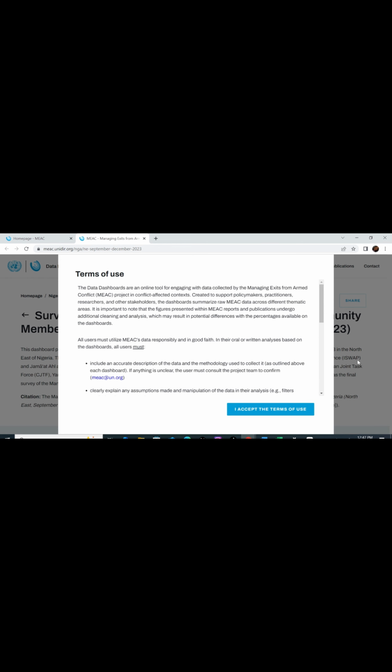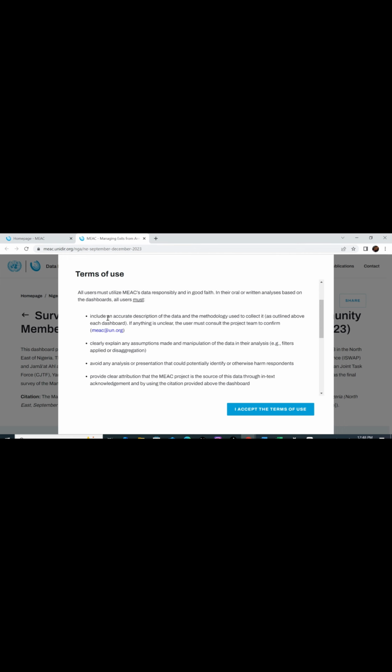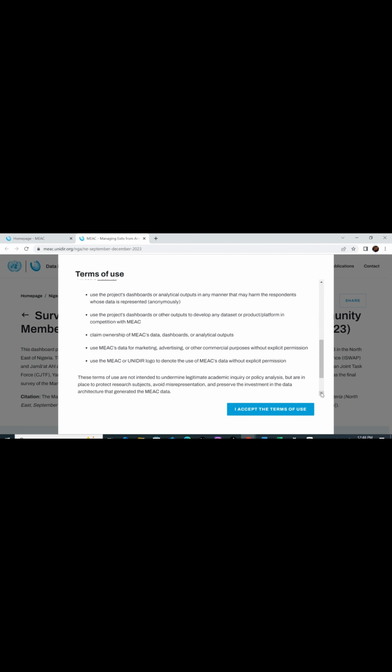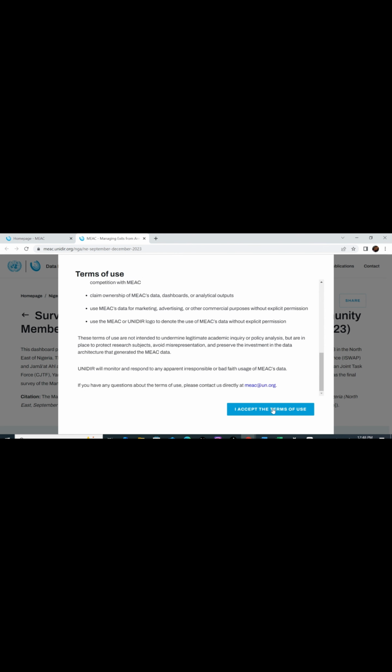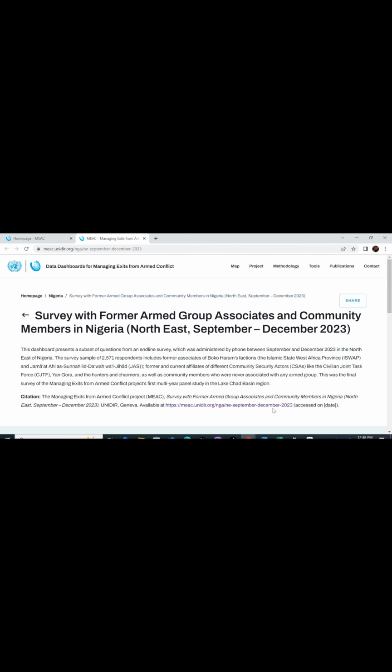You read the terms of use, guys. Please try to always understand the terms of use of any tool or website you're trying to adopt. It gives you knowledge on how to use that tool ethically, particularly if you are using it for research or whatever publication you're trying to write, an article or research, or even for basic knowledge. It's good to always read the terms of use. Then you read through. I like to particularly read through every website, and then you accept.